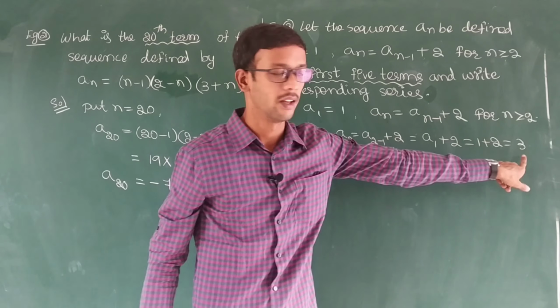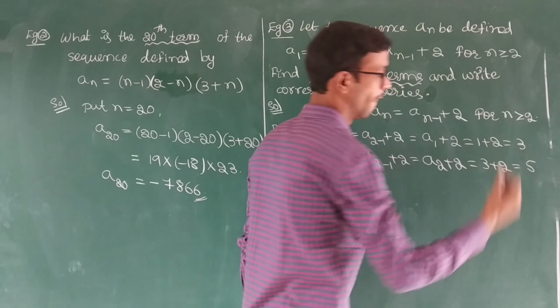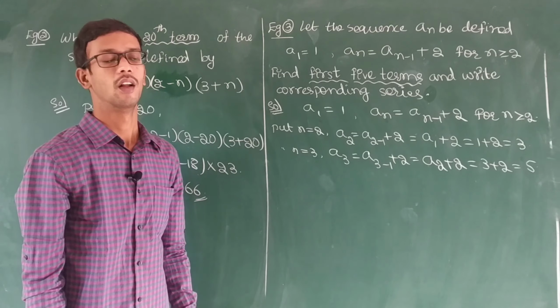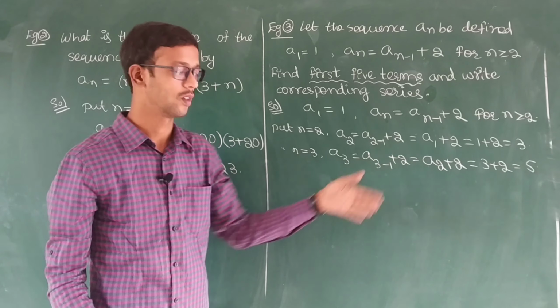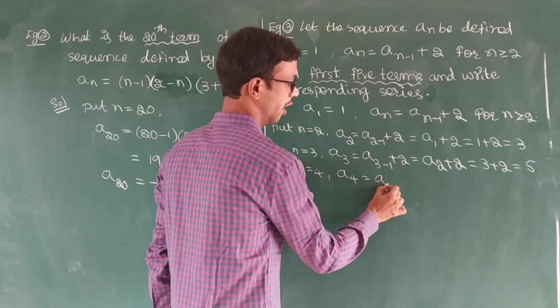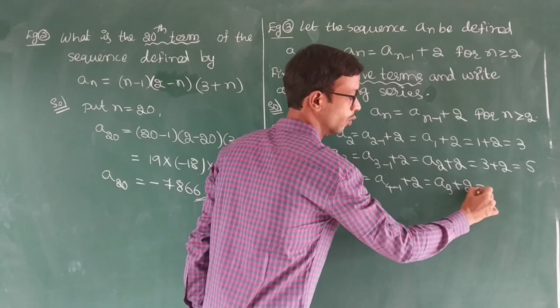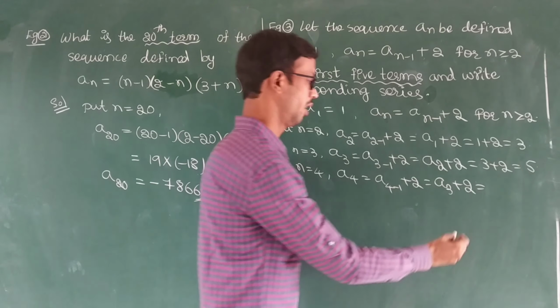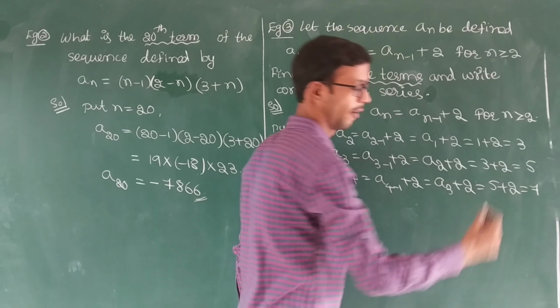A2 is 3. So 3 plus 2 is 5. The link is A2, which is used for A3. Next, n equal to 4. A4 is A4 minus 1 plus 2, that is A3 plus 2. What is A3? A3 is 5, plus 2 is 7.